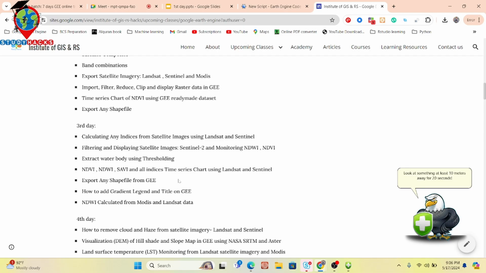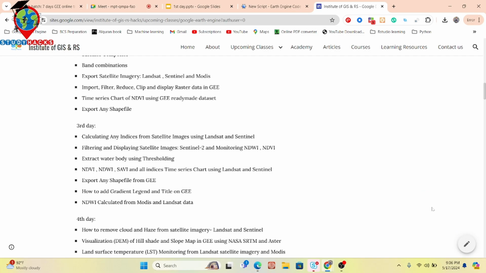Okay, as well as we talk about how to create NDVI, NDWI, and other indices time series charts using Landsat and Sentinel imagery, how to export any shapefile, how to add the gradient legend, and NDWI calculation from MODIS and Landsat data. So I show you all of these things practically, so you can easily learn and also learn about the coding.